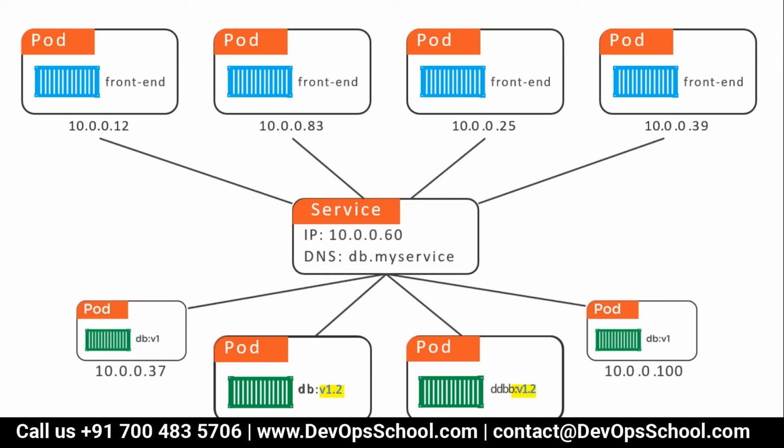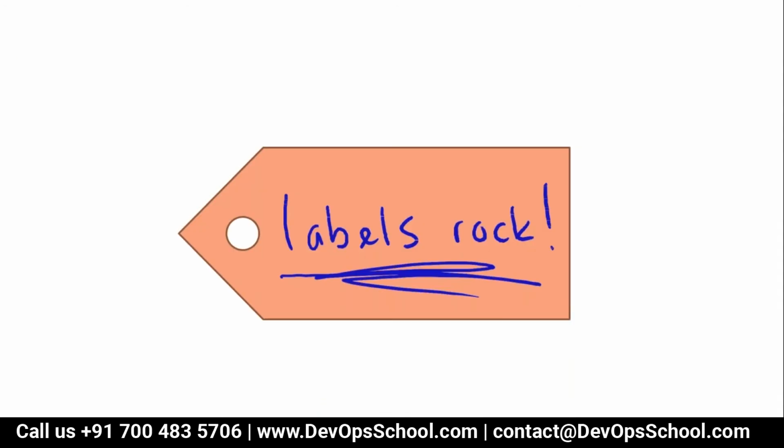So for that, what to do? How to fix that? How to automatically register the new pod? How to automatically deregister the gone pod? How to align those pods as per their releases? How can we solve that problem? That is where the label rocks. Yes, label rocks.